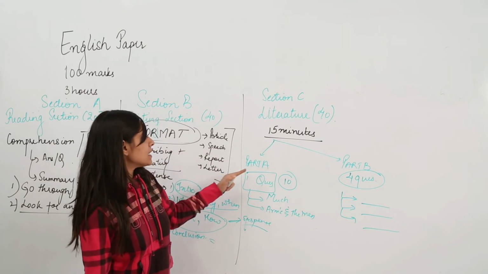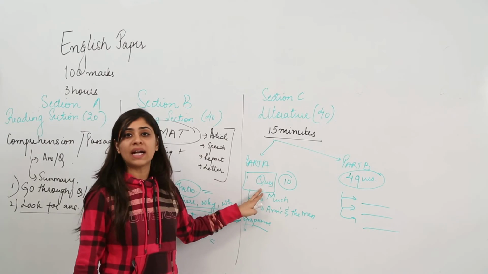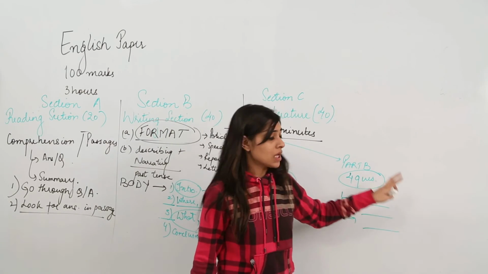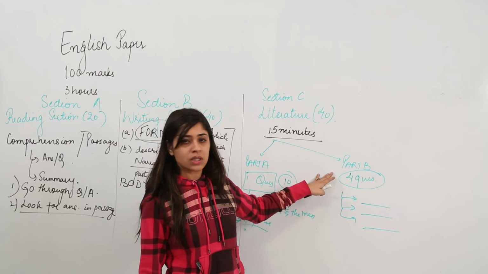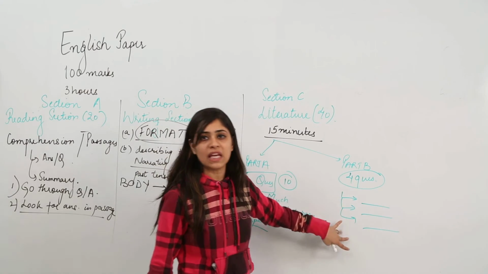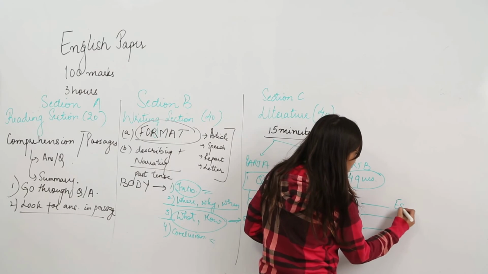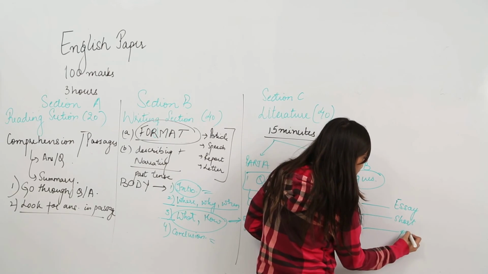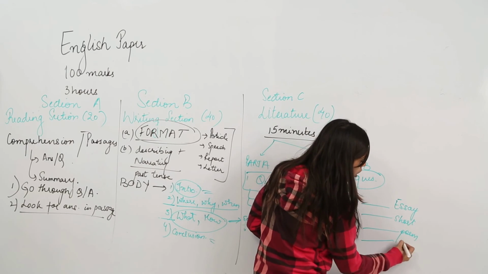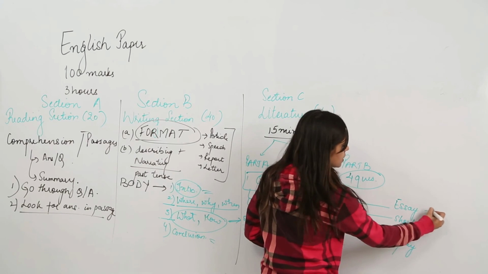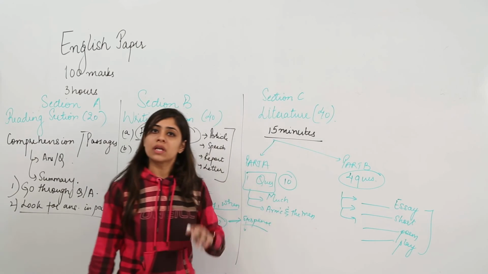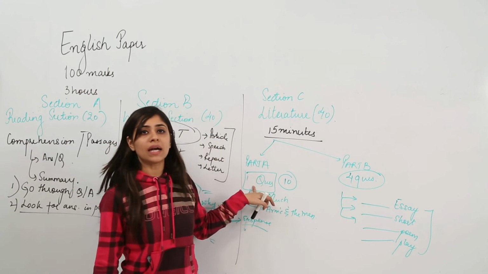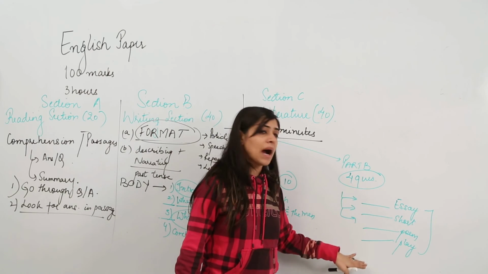So we need to understand that in part A we will attempt 1 question and in part B we will attempt 4 questions. Now out of 4 questions, they should be from at least 3 books, be it an essay, a short story, a poem or a play. Either of the 3 books, you have to attempt 1 question, right? So 1 question in part A, 4 questions in part B.